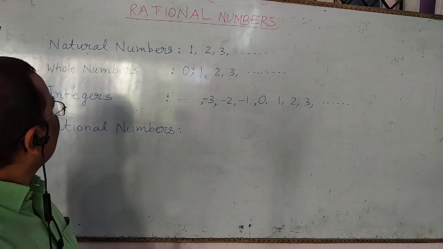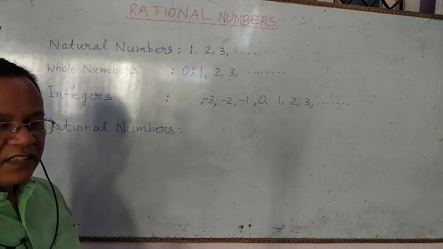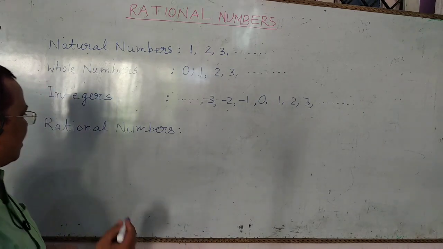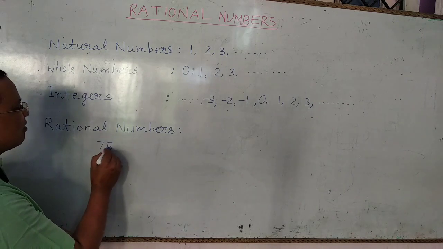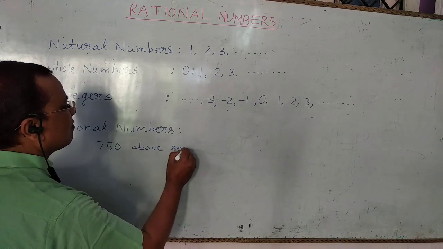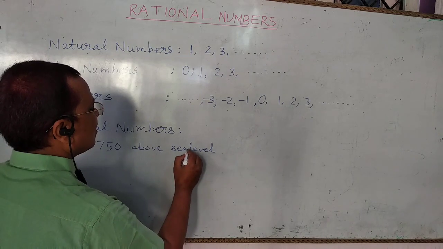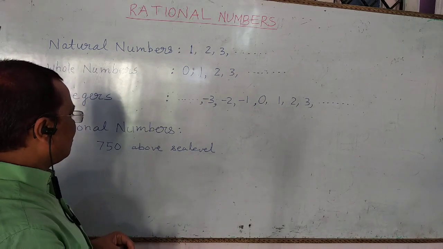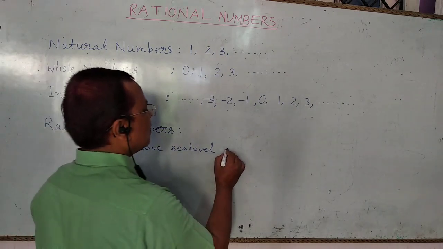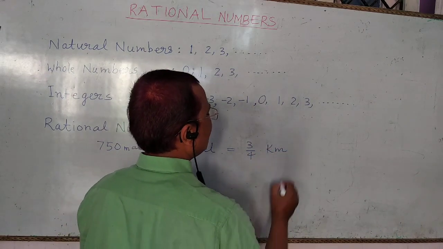After natural numbers, whole numbers, and integers, the rational numbers come into existence, because if we talk about 750 meter above the sea level, it is equal to 3 upon 4 kilometer above the sea level.